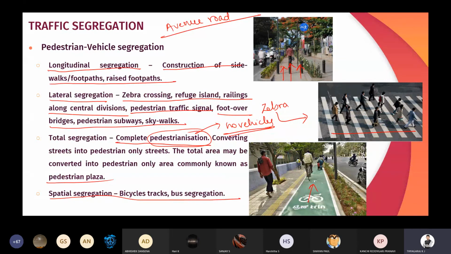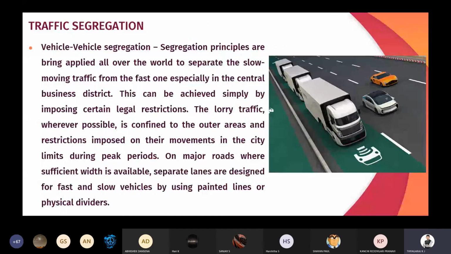What do you mean by intelligent transport system? What are the various methods of intelligent transport system? What are the advantages and disadvantages we are going to discuss, and where we can adopt this intelligent transport system in India, or what is the future of ITS in India. Okay, if you have any doubts regarding this, you can ask me.